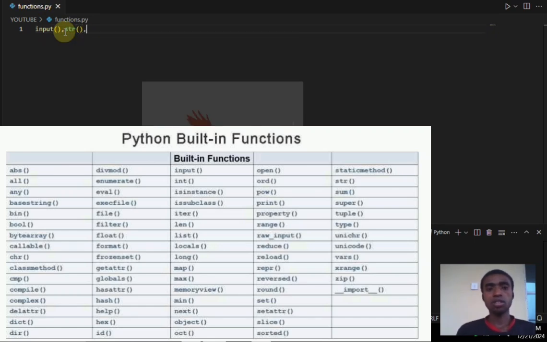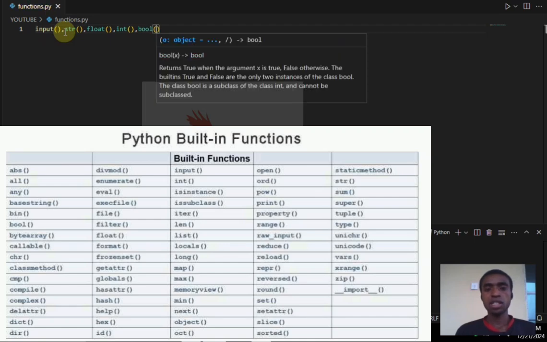We also have the conversion types, for example str to convert something to a string, float to convert to a decimal point number, and int to convert from float to integer. We also have the bool. As you can see, they are displayed on my screen right now. So you see the whole lot of them.